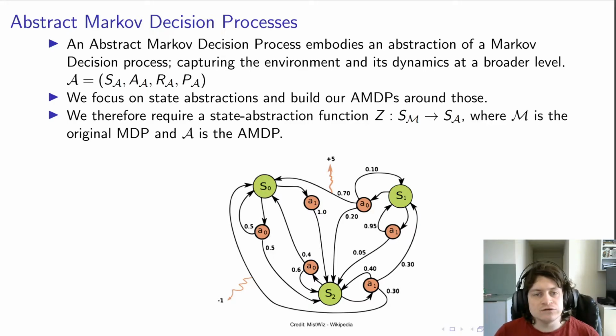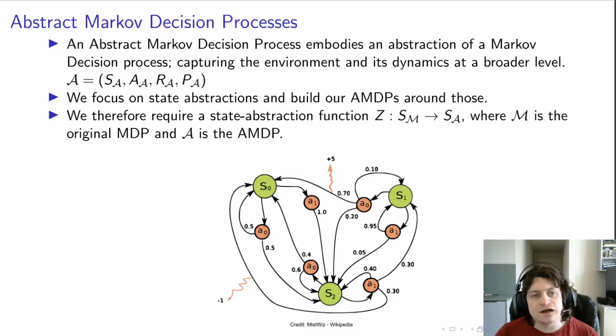Building on the typical MDP formulation, we're going to use abstract Markov decision processes as well. These are essentially the same thing as MDPs, except we're looking at a more abstract picture of the environment. They capture the dynamics and environment as a whole at a much broader level.